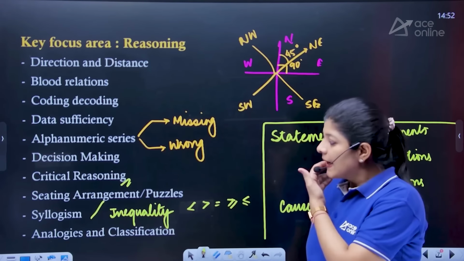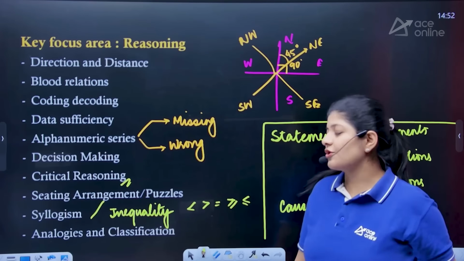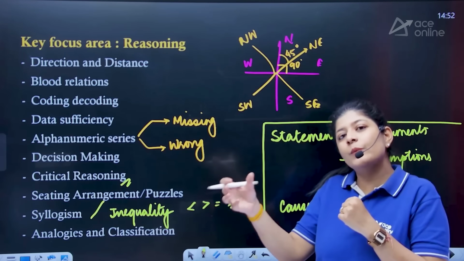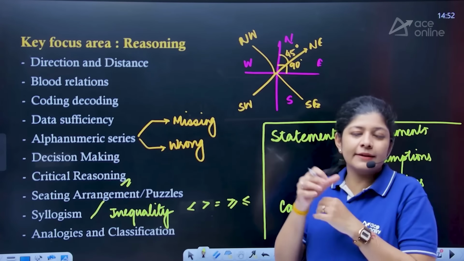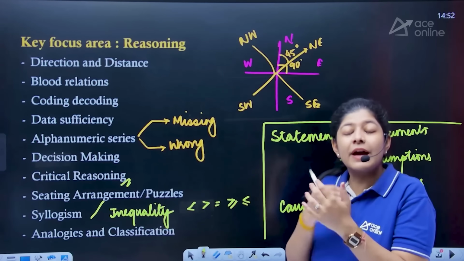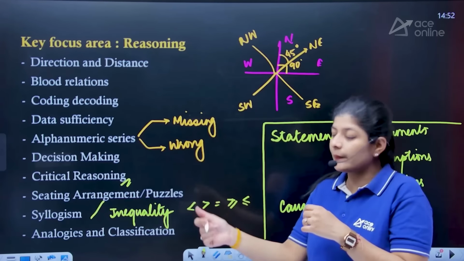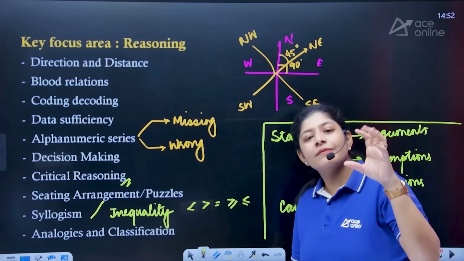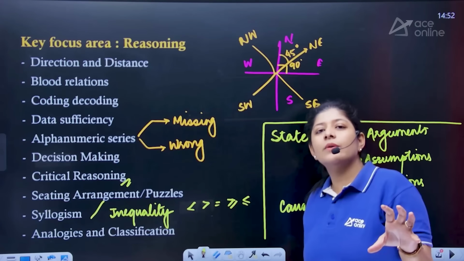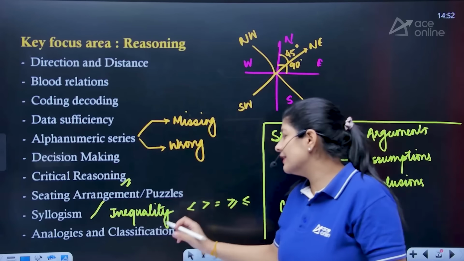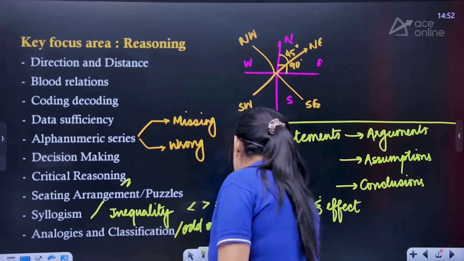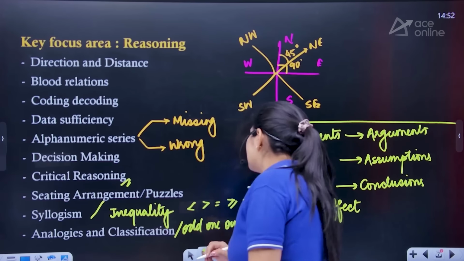The next one is analogies and classification. Analogy is where we have words that are present with some relation or some bond, and we have to identify and apply the same logic to the given one. In classification, instead of finding the odd one out, we have to focus on group formation. The other name of classification is odd one out.